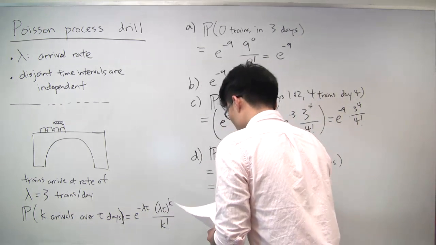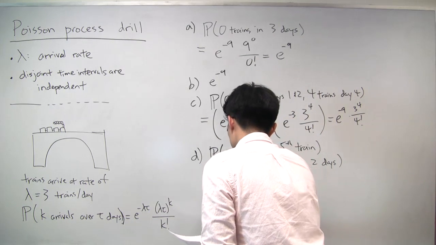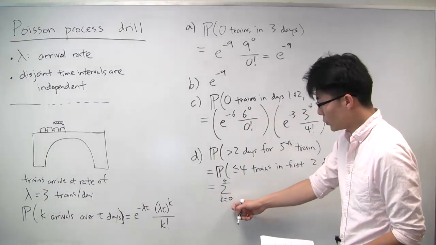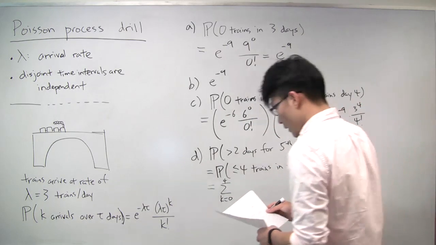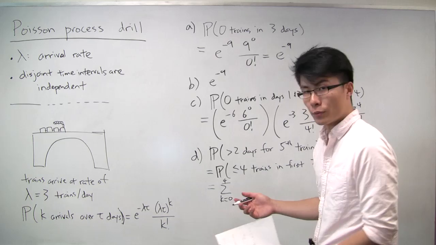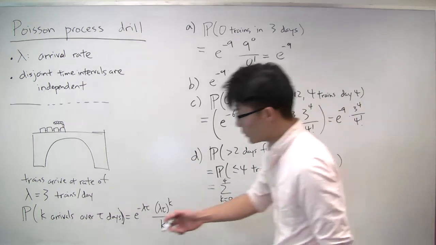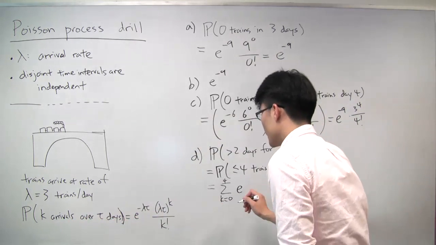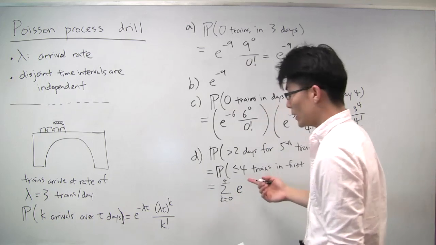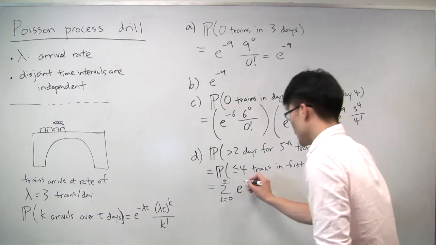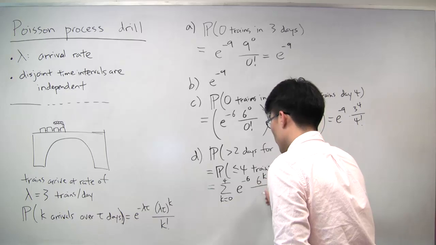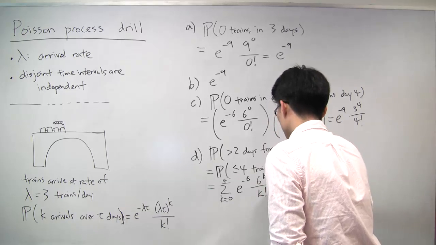And so it's just equal to the sum for k equals 0 up to 4 of the probability of having exactly k arrivals in 2 days. So the probability of having k arrivals in 2 days is just e to the minus lambda tau. Lambda is 3 still. Tau is 2 now, so it's e to the minus 6 times 6 to the k over k factorial.